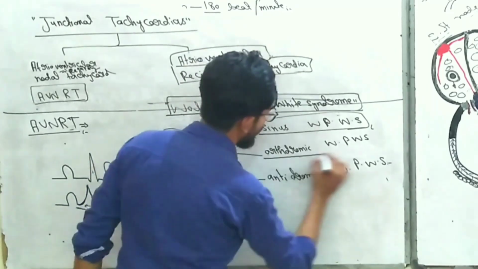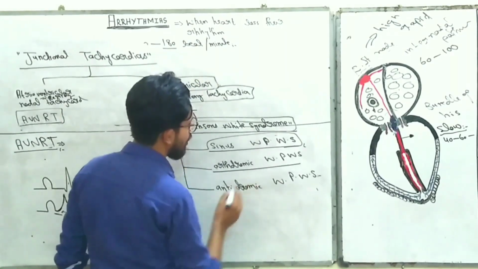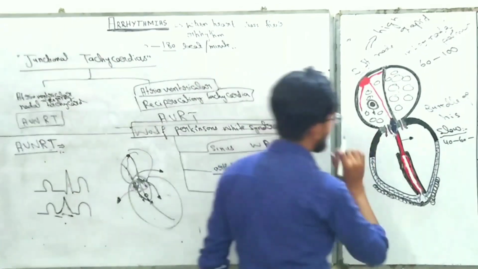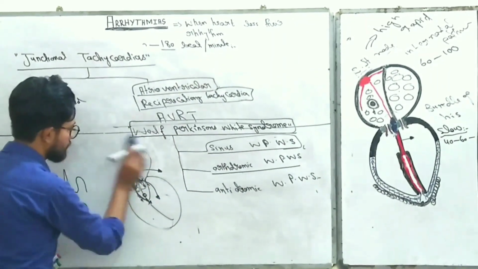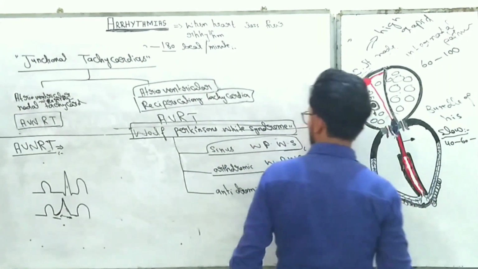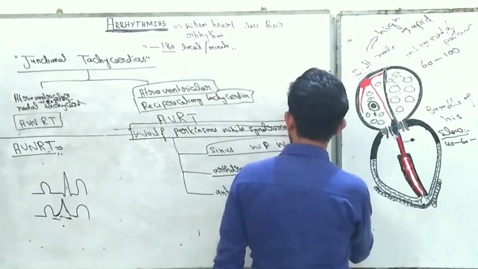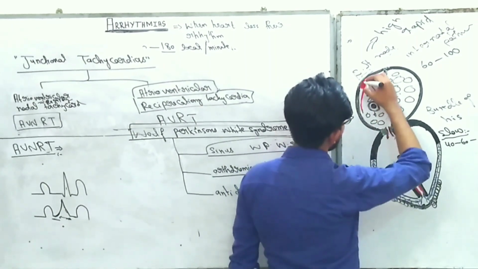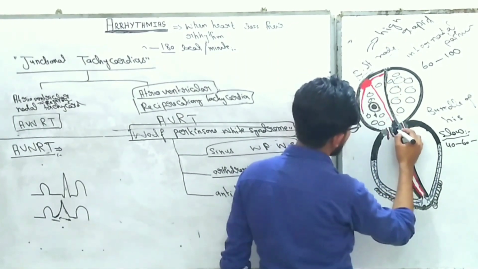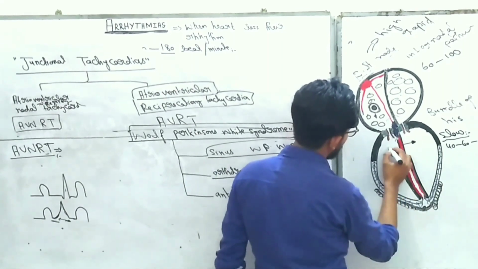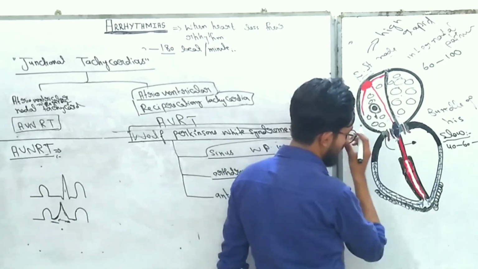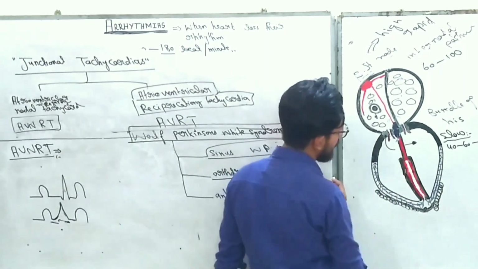And the second one is orthodromic Wolff-Parkinson-White syndrome. What really happens in orthodromic Wolff-Parkinson-White syndrome, the signals from the SA node come down into the AV node, and from the AV node they pass again into the atrium through the accessory pathway in a retrograde manner.